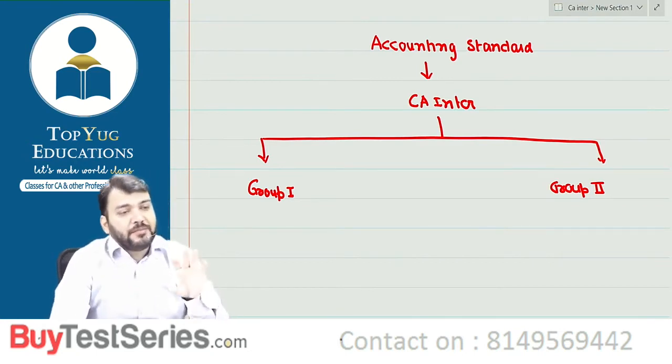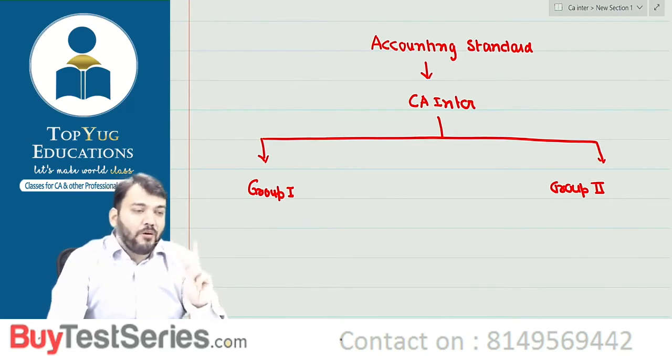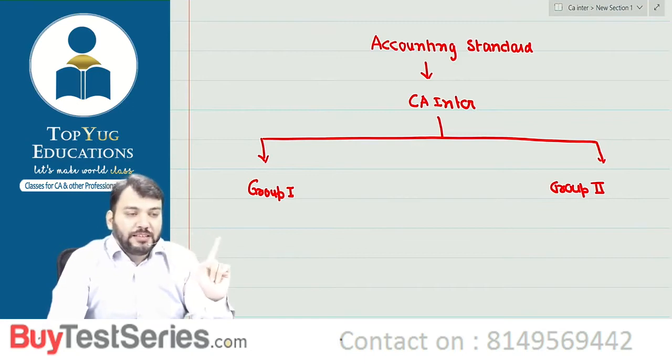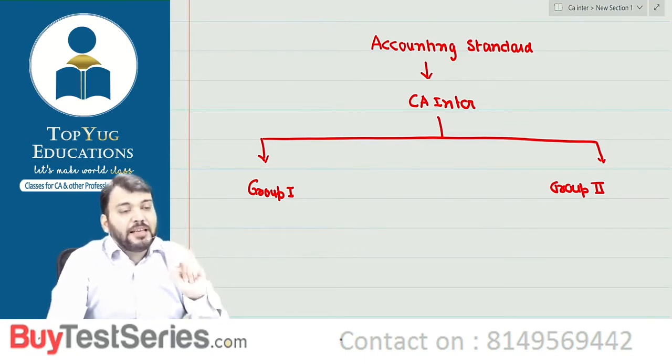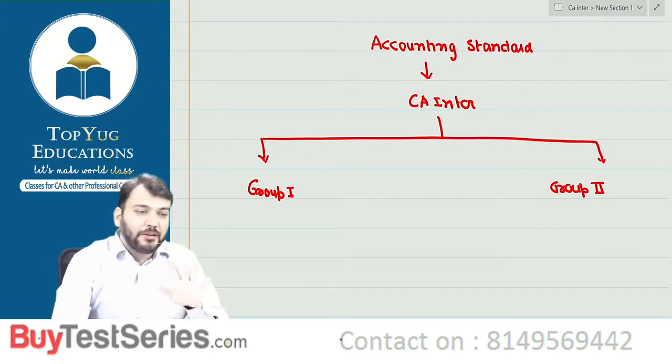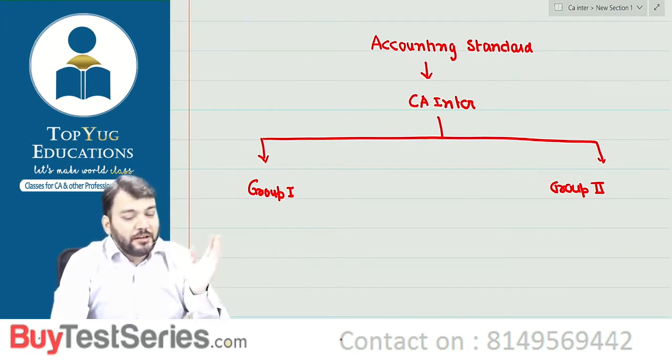Understood? So how many accounting standards do we have notified? 29 accounting standards. Out of that, two accounting standards have been removed. One is AS8 and one is AS6. These two accounting standards have been deleted. Means 29 minus 2, so how many accounting standards do we have? 27. Now out of that 27, some accounting standards we have in group 1, some in group 2, correct? Now what are those accounting standards? We will see all of that slowly, correct?